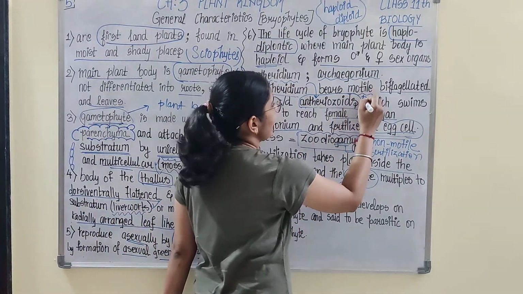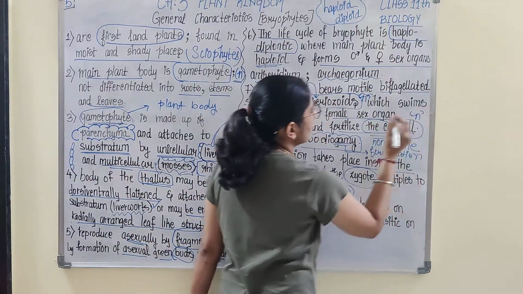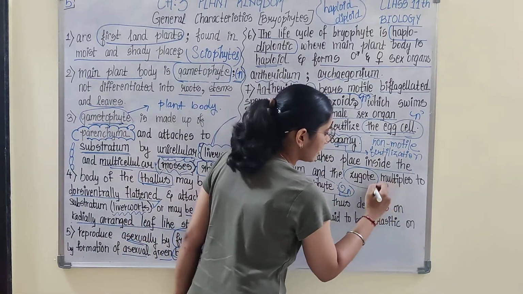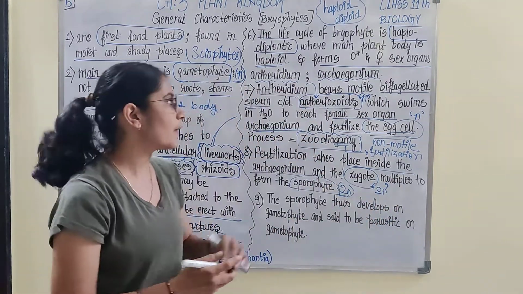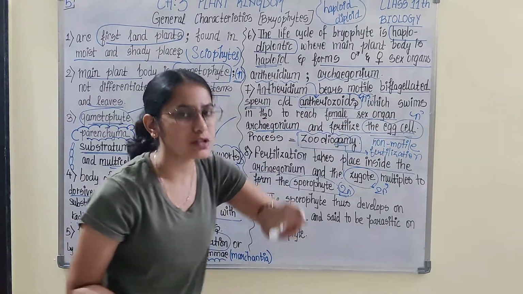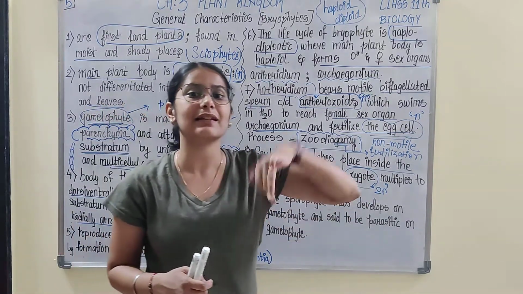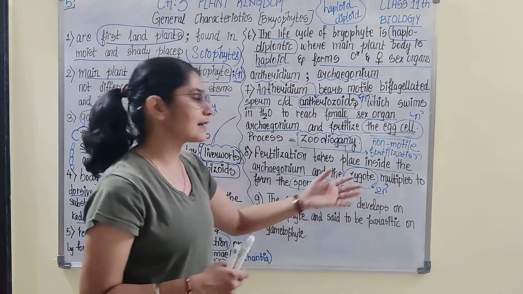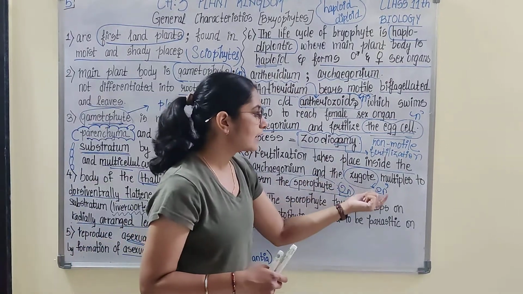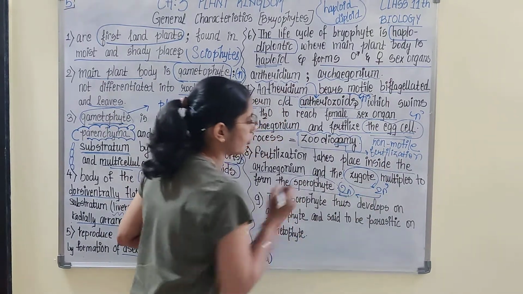Antheridium having sperm is haploid, archegonium having egg cell is haploid. When haploid fuses it forms diploid, that is zygote. Are you with me? Sperm, haploid, egg cell, haploid fuses to form zygote, which is diploid. You have already studied in class 10th, in class 8th even, regarding this kind of calculation. Zygote is diploid. This zygote multiplies and it leads to the formation of diploid plant body sporophyte.